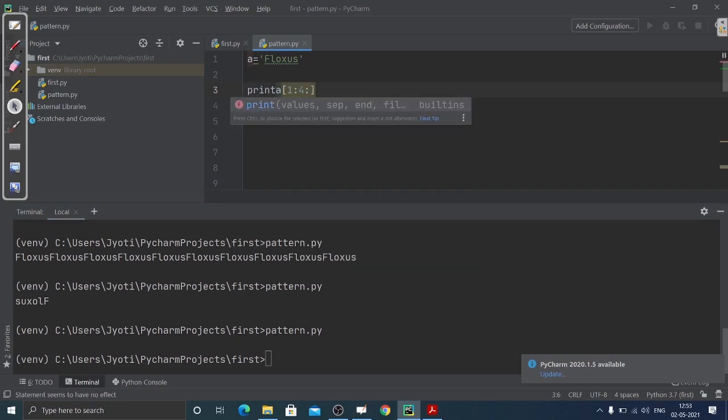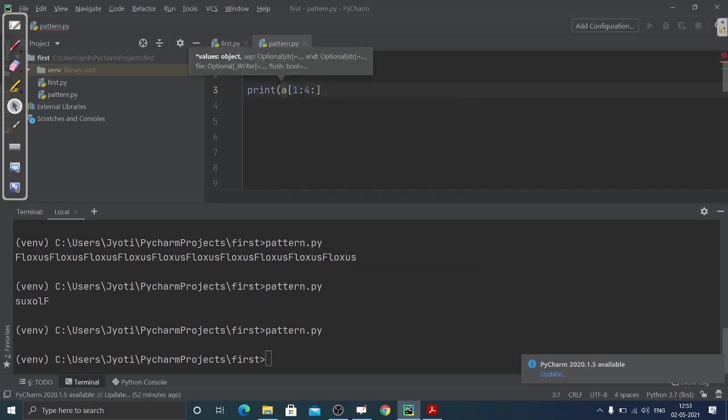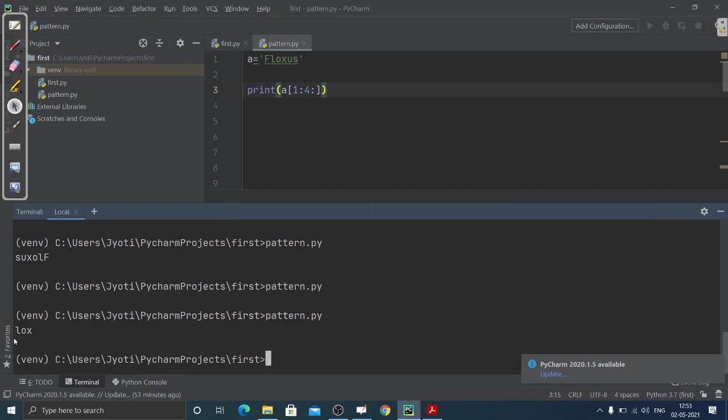I need to print something. Now we will run it and we have LOX. So here you can see the first, second and third index characters of the string have been sliced and printed. That's how slicing has been done.